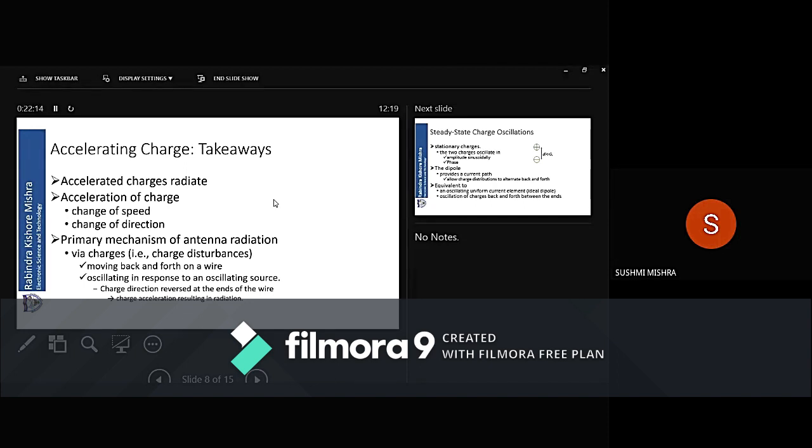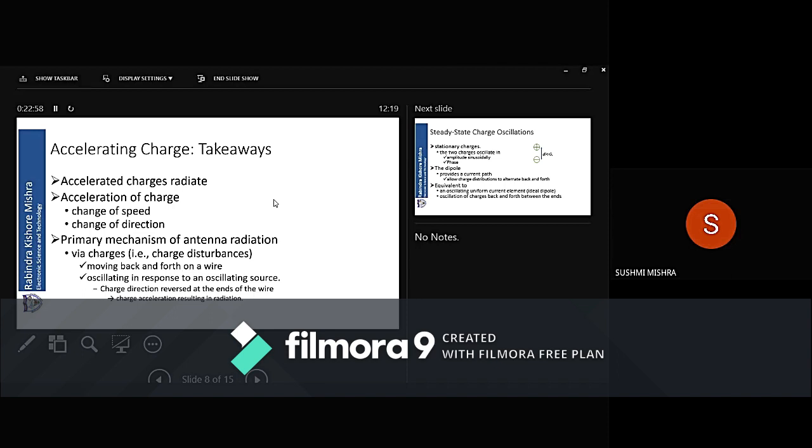Now, I hope you understand what is meant by oscillation. Oscillation means you go in one direction, then come back from that direction after a certain time. Once you reach the peak, you come back. So that is the point where you are accelerating. From A to B, you go with a uniform speed, reach B, then come back to A with the same uniform speed. So your speed remains the same, but you have accelerated at B. So there will be radiation at B.